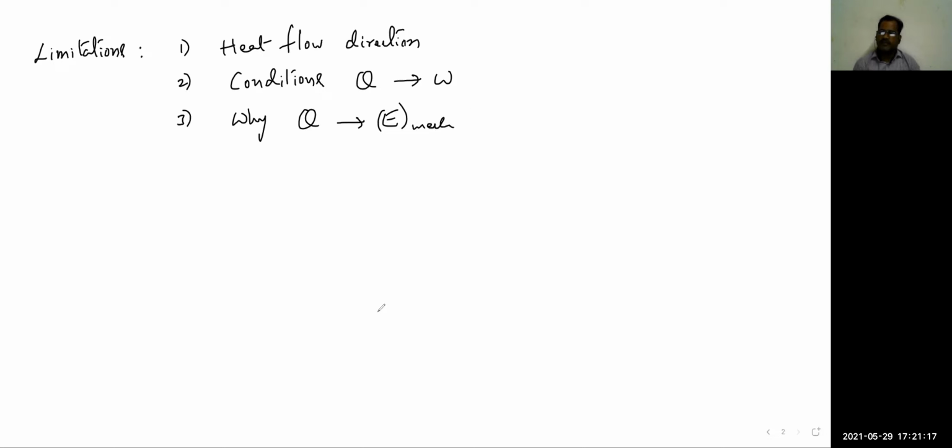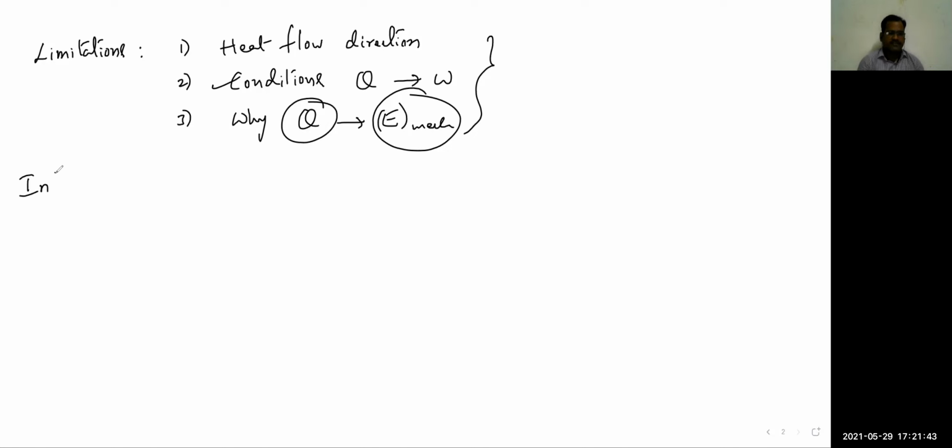So we know that heat is converted into the work done. Under what conditions it is converting, the first law of thermodynamics cannot explain, and why total heat is not converting into total mechanical energy it is also unable to explain. So these are the limitations of the first law of thermodynamics. Fine, anyhow, here let us discuss in detail the individual parameters which are used.